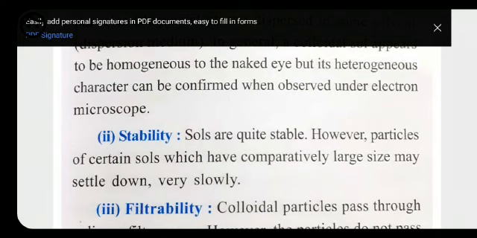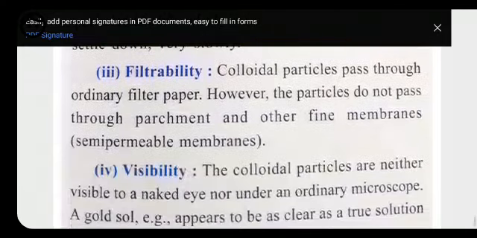So if the size of the particle is 1.5 nanometer or 1.2 nanometer, it seems to be homogeneous. But if the size of the particle is 99 nanometer, it seems to be heterogeneous. Though they are colloids, that's why it is said that colloids seem to be homogeneous, but actually they are heterogeneous. Filterability means the quality to get passed through the filter paper.